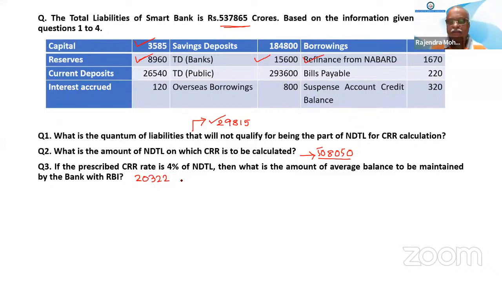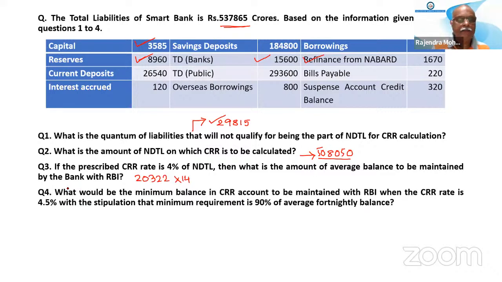This is the daily average balance to be maintained. If they ask what is the fortnightly balance, then multiply by 14, because for CRR a fortnight is taken as 14 days, not 15 days.